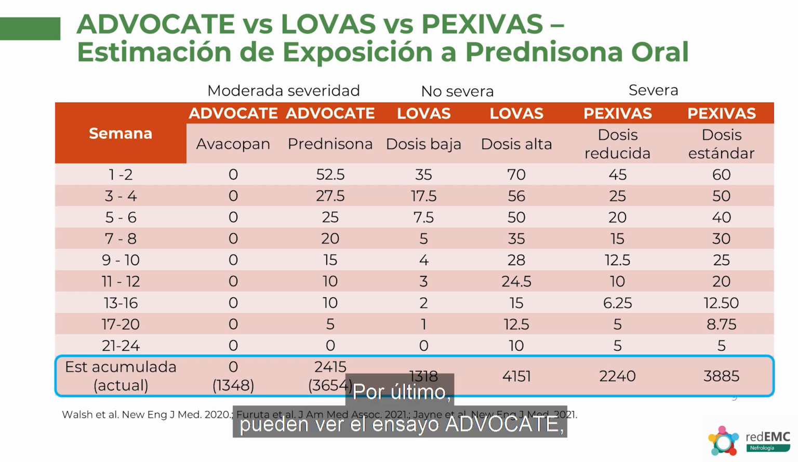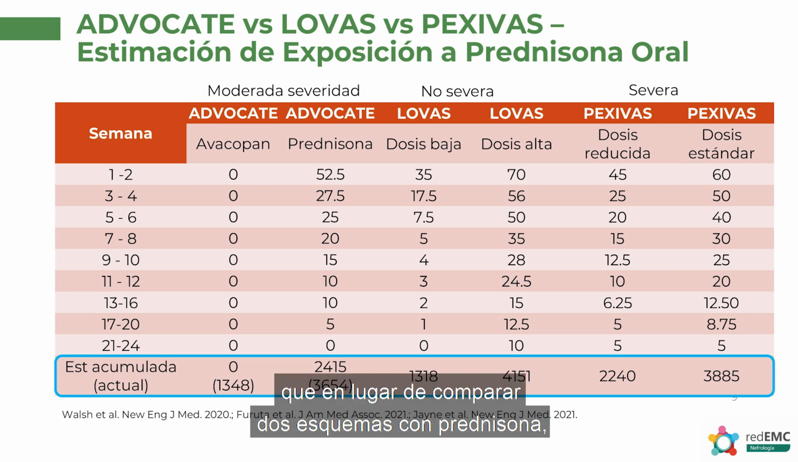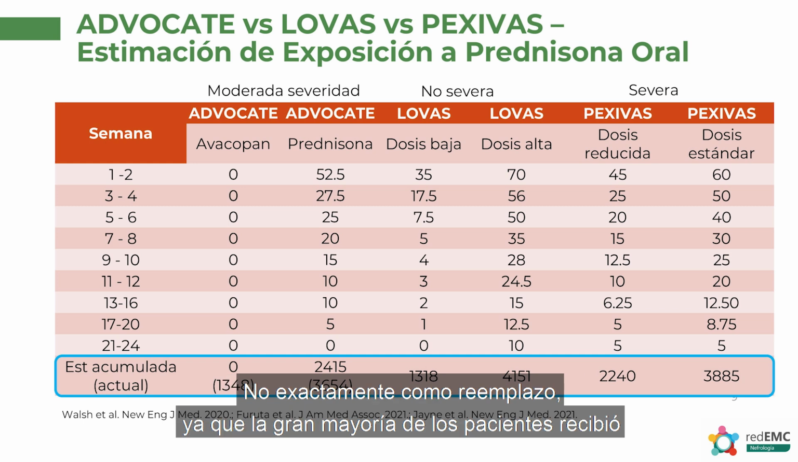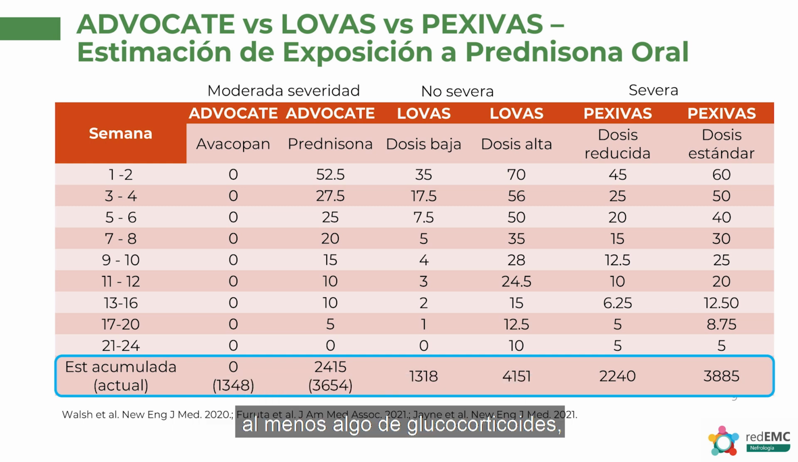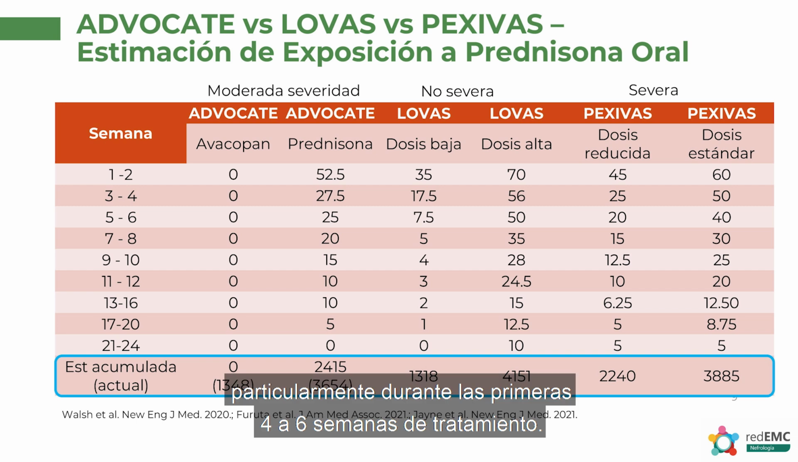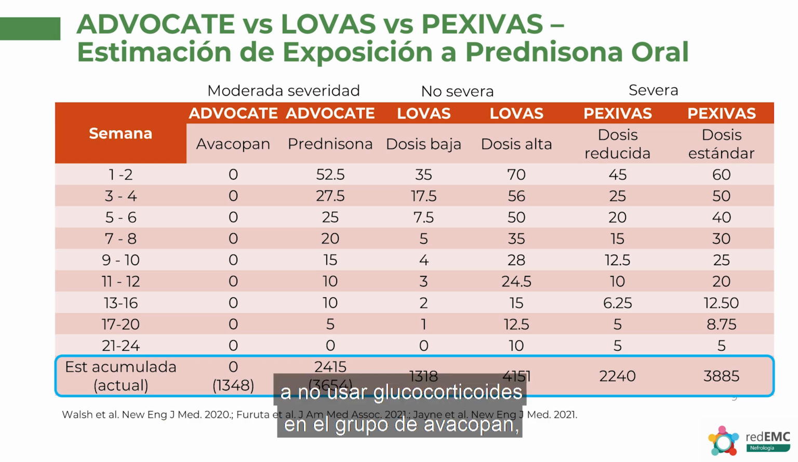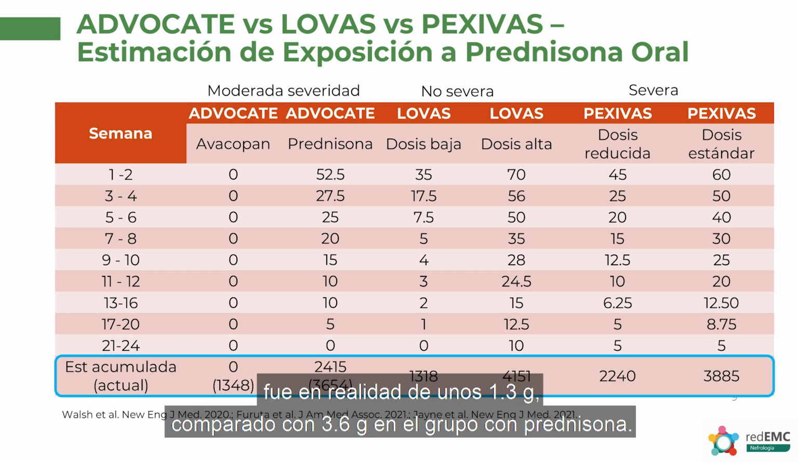And finally, you can see the ADVOCATE trial, which rather than testing two prednisone regimens, tested what was considered a standard of care prednisone regimen against avacopan, not quite as a replacement, as the vast majority of patients received at least some glucocorticoids, particularly in the first 4 to 6 weeks of therapy. You can see at the bottom, although they were aiming for no glucocorticoids in the avacopan group, in brackets below, the cumulative exposure was actually about 1.3 grams compared to 3.6 grams in their prednisone group.